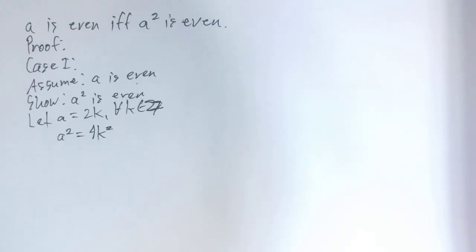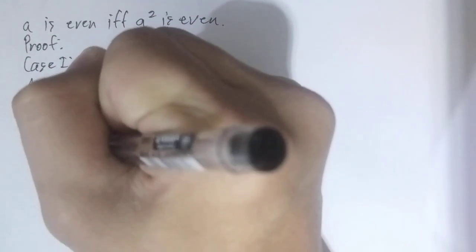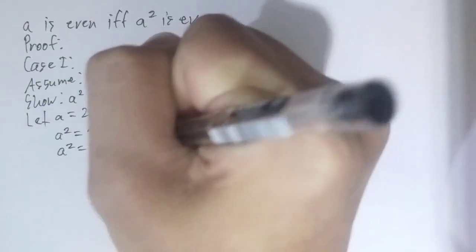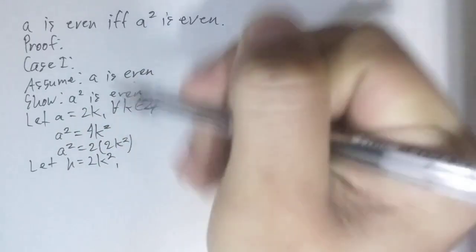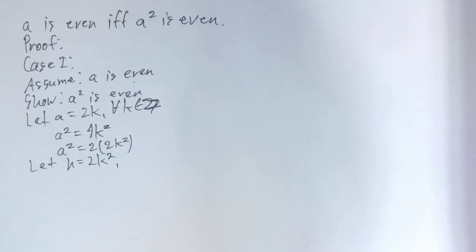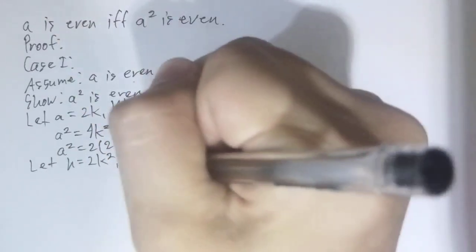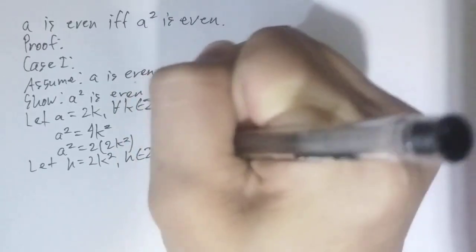And then we rewrite 4k squared as 2 times 2k squared, giving us this equation. And then we're going to let h be equal to 2k squared, okay? By the closure property, since k is an integer, k squared is an integer, multiplied by 2 is also an integer, hence h is also an integer.